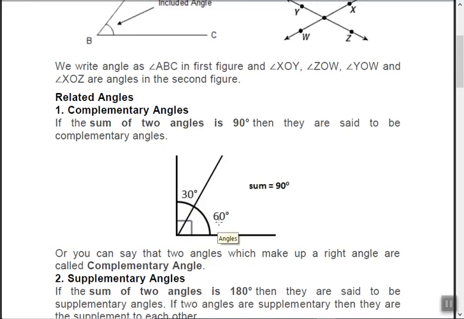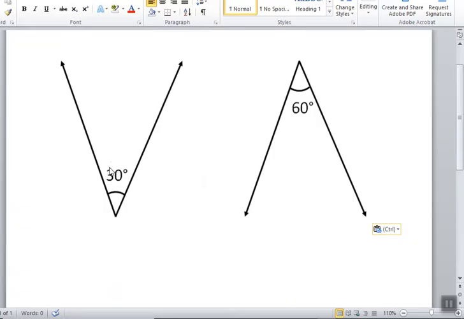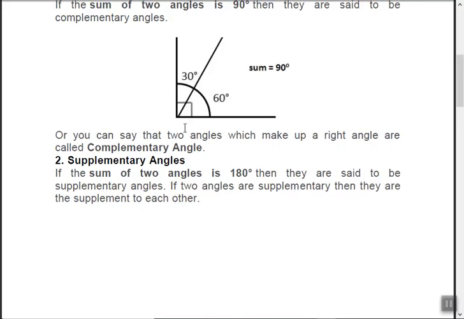Now one question to you: do we mean that these two angles should be side by side, adjacent to each other? No. See, these two angles can also be called complementary angles, even though they are not adjacent to each other, right? So remember the definition. Complementary means the sum should be 90. That's it. They can be anywhere in the space. Okay. So we can say that the two angles can make up a right angle if they are complementary.